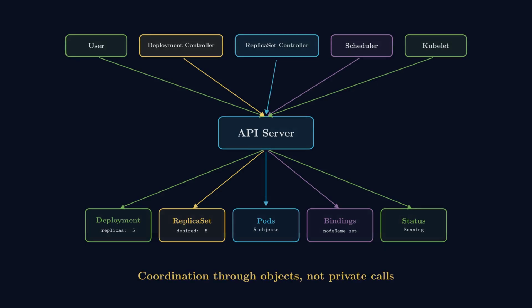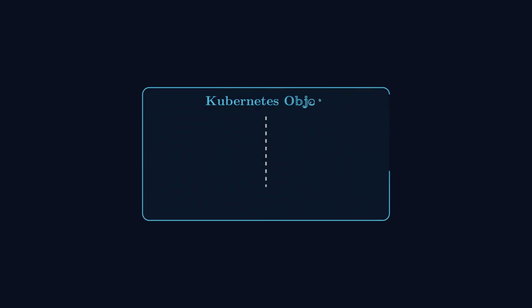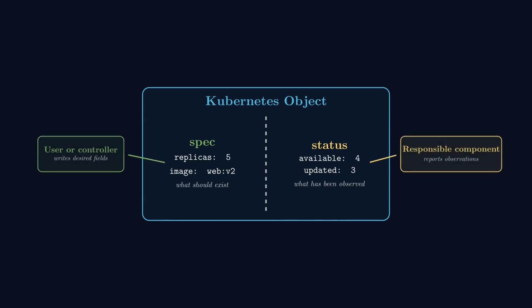The object model also separates intention from observation. A spec describes what someone wants. Status describes what a component has observed. Different actors can update the fields they own without sharing private memory or internal code.